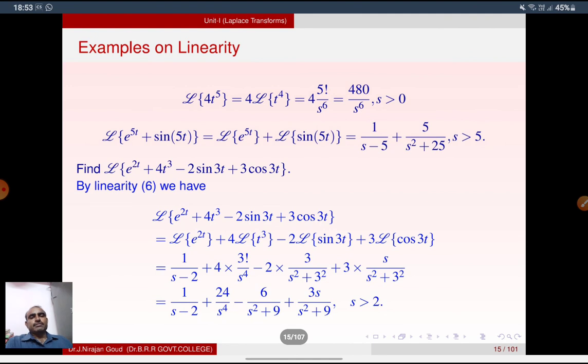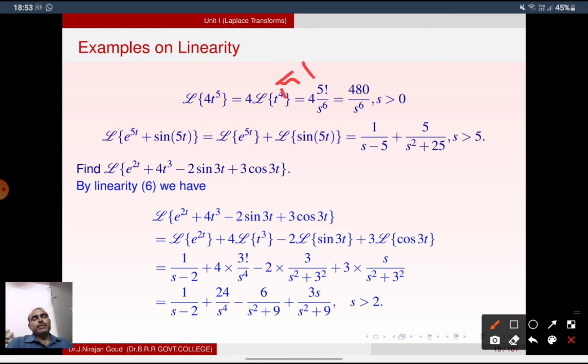Examples of linearity. So find the Laplace transform of 4t power 5. We can write this as 4 into L of t power 5. Okay, this is 5, not 4.